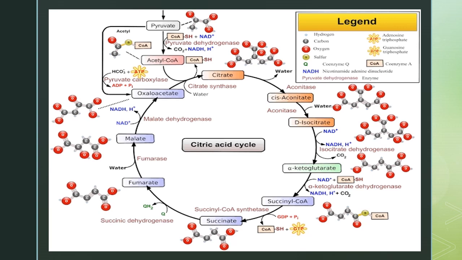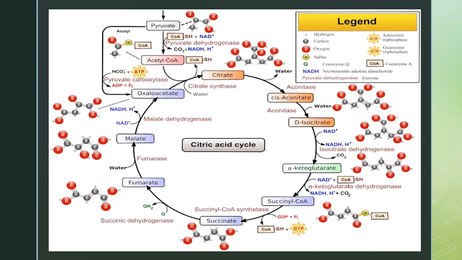Then citrate isomerizes to give cis-aconitate in the presence of aconitase enzyme with elimination of one molecule of water. Then cis-aconitate is converted to D-isocitrate in the presence of aconitase enzyme with addition of one molecule of water. The dextro form of isocitrate undergoes decarboxylation to give alpha ketoglutarate, and this reaction is catalyzed by isocitrate dehydrogenase enzyme. The formation of NADH plus H plus occurs at this stage.